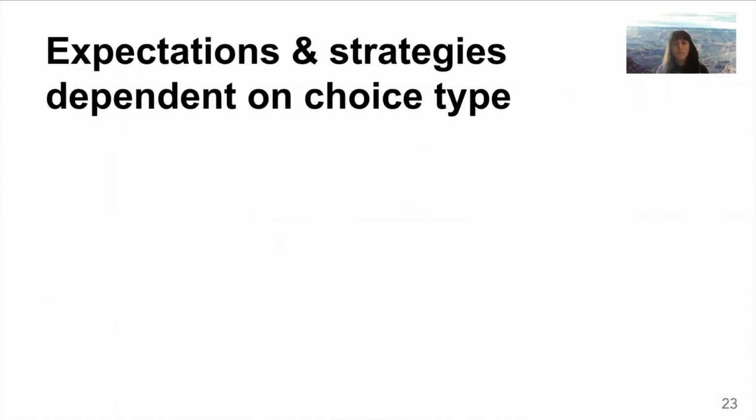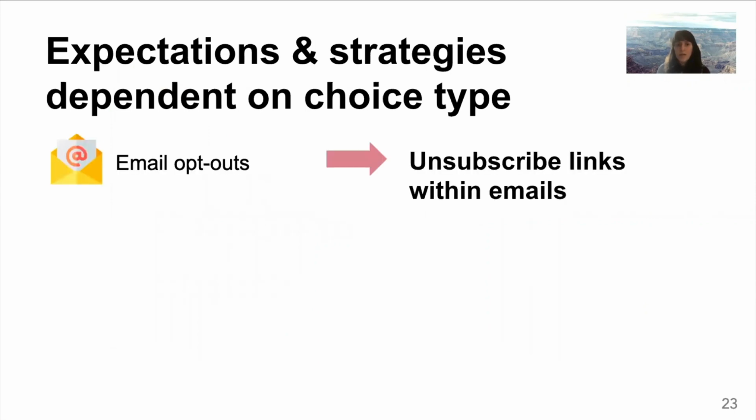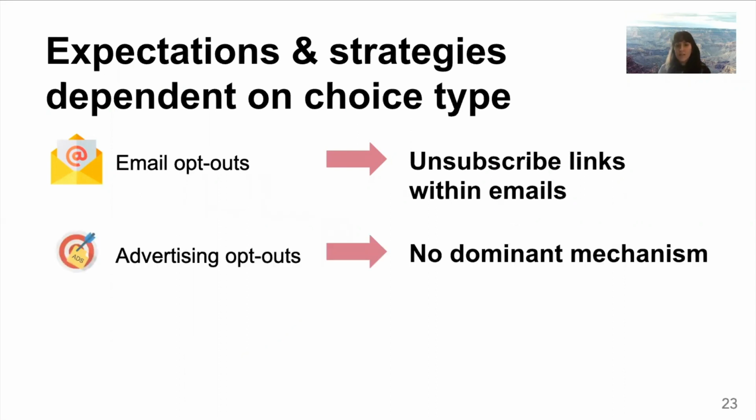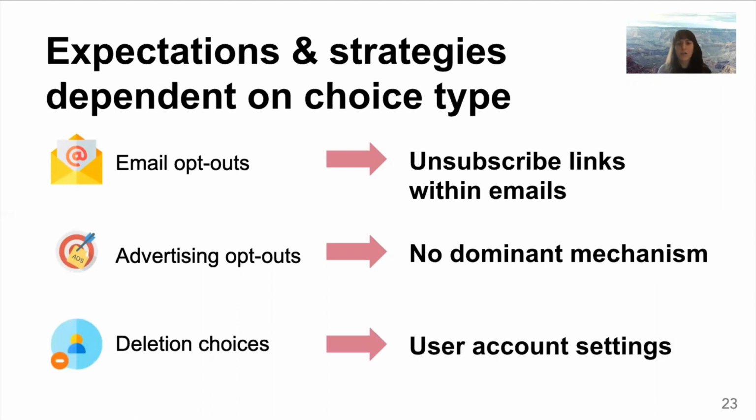Users' expectations and strategies for finding choices depended on the type of choice. For email opt-outs, users expected to find unsubscribe links within marketing emails. That may be because of the CAN-SPAM Act that has standardized where those unsubscribe links tend to appear. For advertising opt-outs, user expectations varied and there was no dominant mechanism. But some of the ways that users expected to be able to opt out of targeted advertising included browser plugins, browser settings, and privacy protective search engines. For deletion choices, they expected to find them in the user account settings on a website.